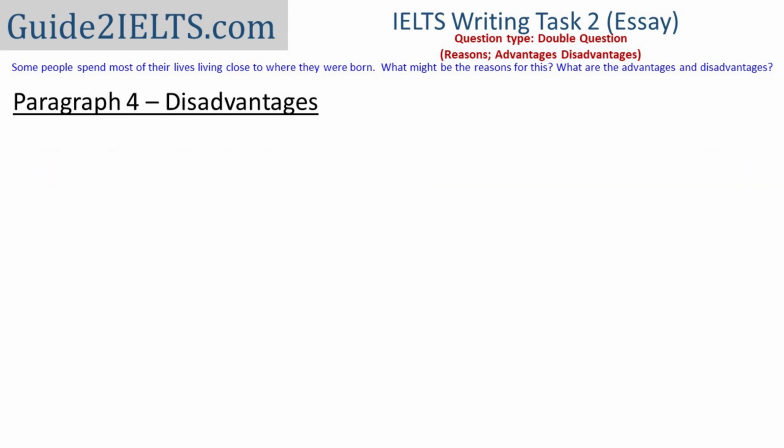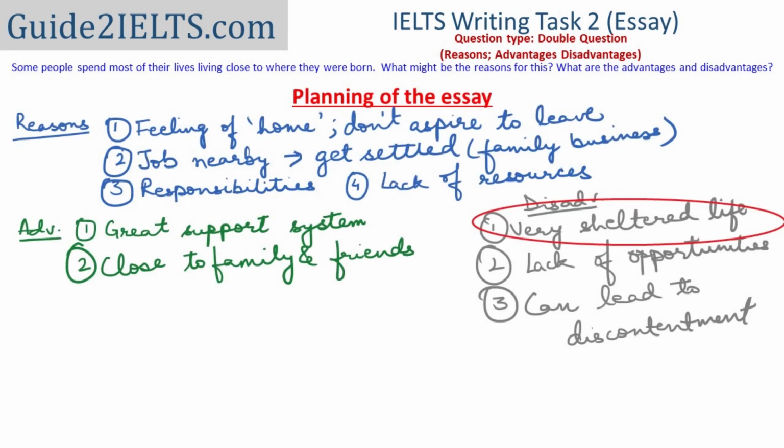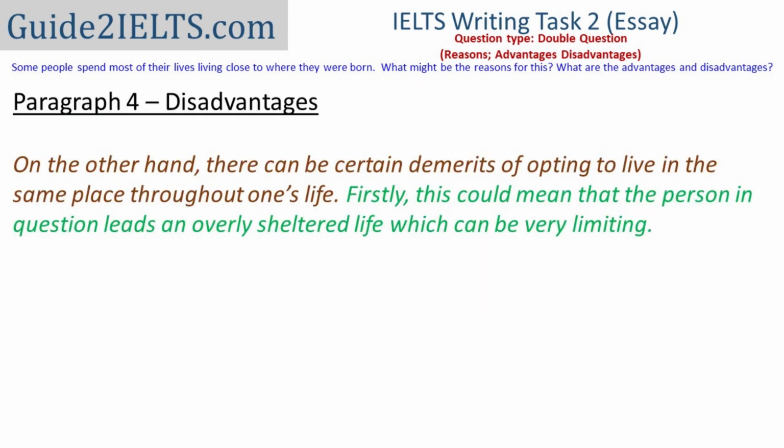The next paragraph now, which will mention the disadvantages. I'll start it with a contrasting phrase, on the other hand, and a simple topic sentence that there are some demerits as well. On the other hand, there can be certain demerits of opting to live in the same place throughout one's life. The first point about a sheltered life. Firstly, this could mean that the person in question leads an overly sheltered life, which can be very limiting.